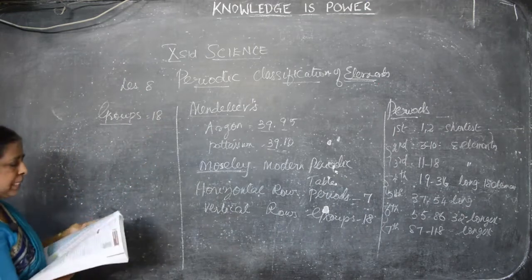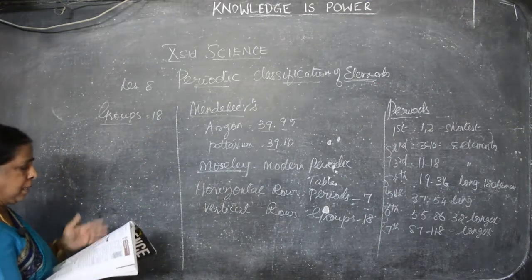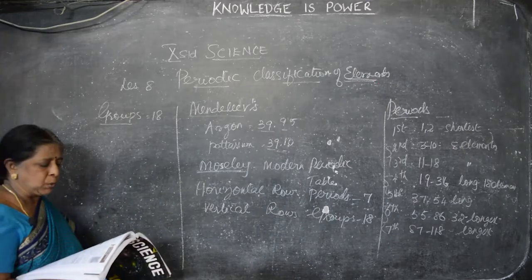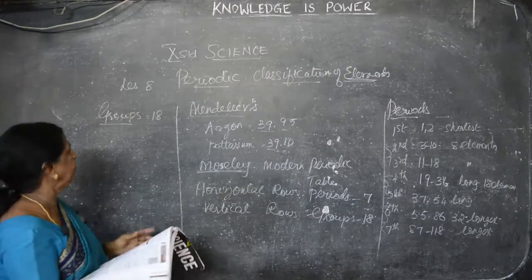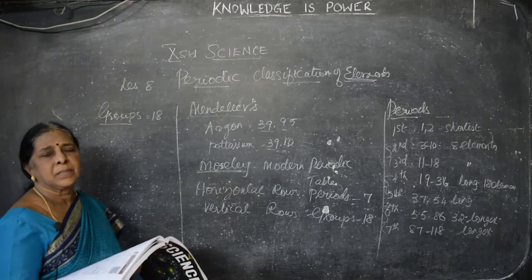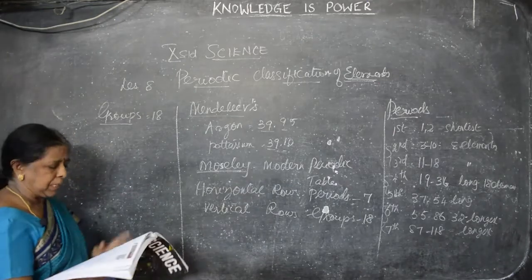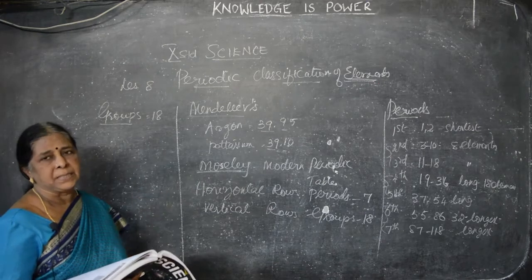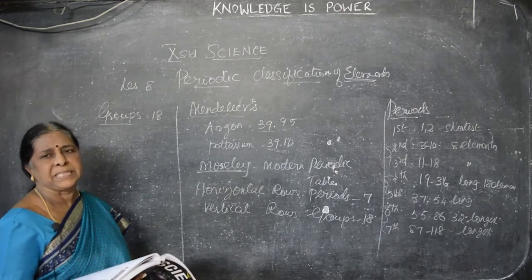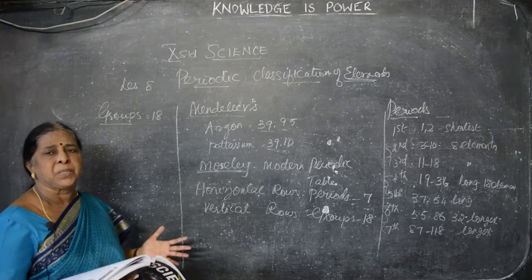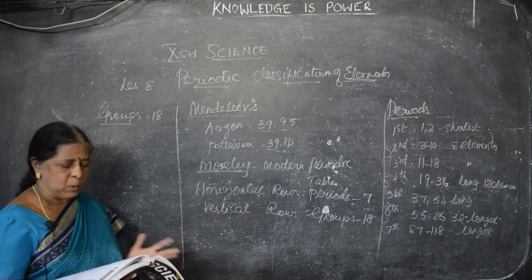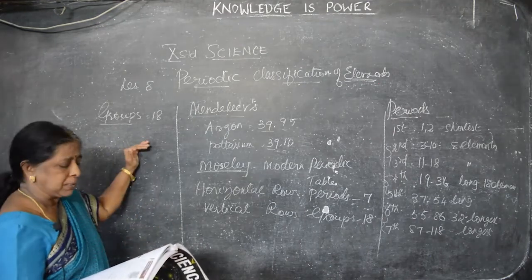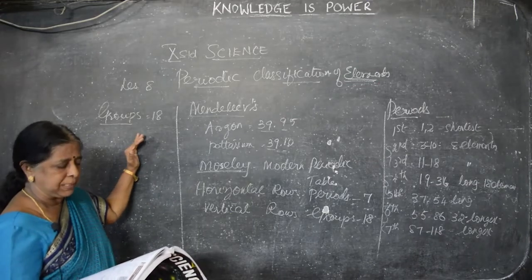Now we will see what the groups are. The table is given, you have to go through it. Group number 1, alkali metals. Group number 1, what did I say? Alkali metals. Group number 2, alkaline earth metals. Alkali metals means hydroxides are present in them. Bases come under alkaline. The second group, alkaline earth metals.